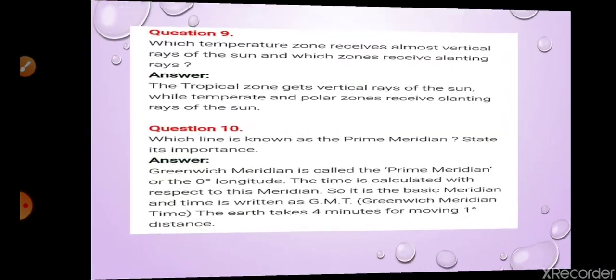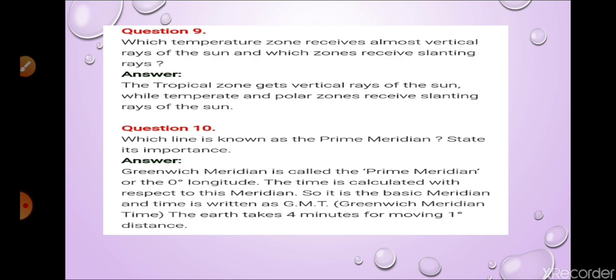Question number 10. Question number 9 is over already. So question number 10 we are going to discuss, which line is known as prime meridian. State its importance. So Greenwich meridian is called the prime meridian of 0 degree longitude, and the time is calculated with respect to this meridian.